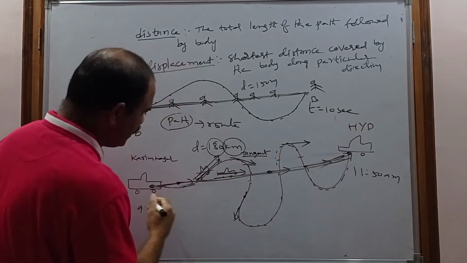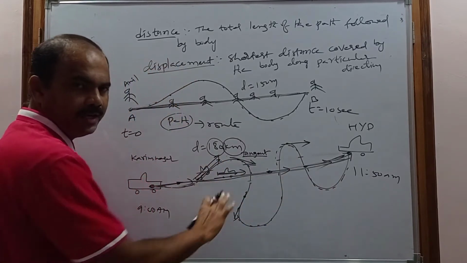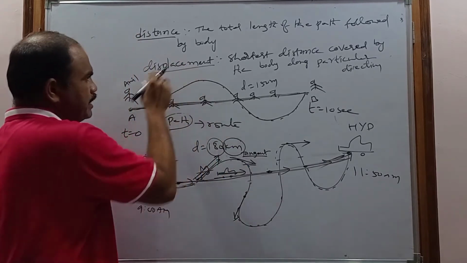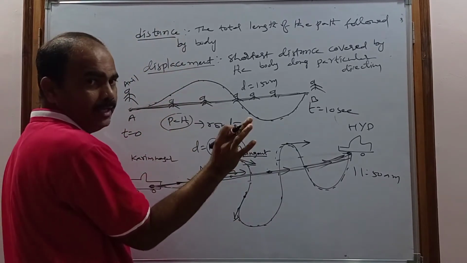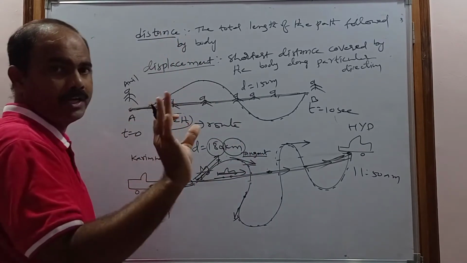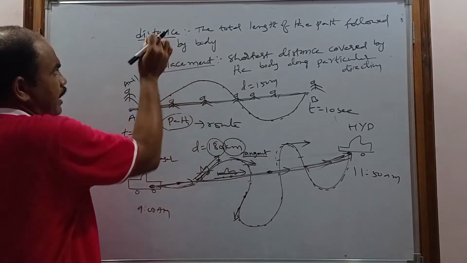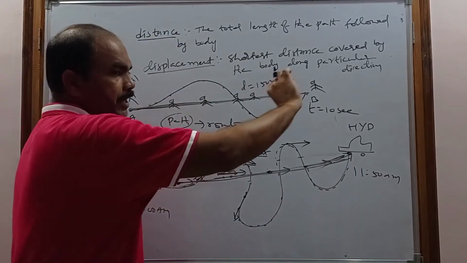But if the same tangent is drawn along this path, it will have different directions at different places. So that's why the displacement has the direction, but the distance cannot have a particular direction.